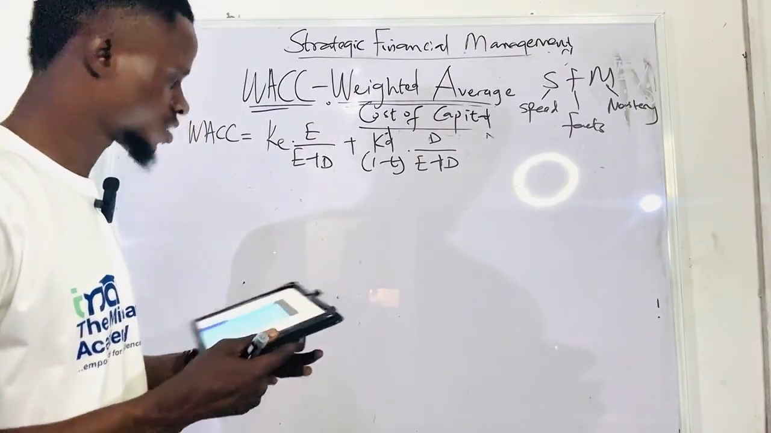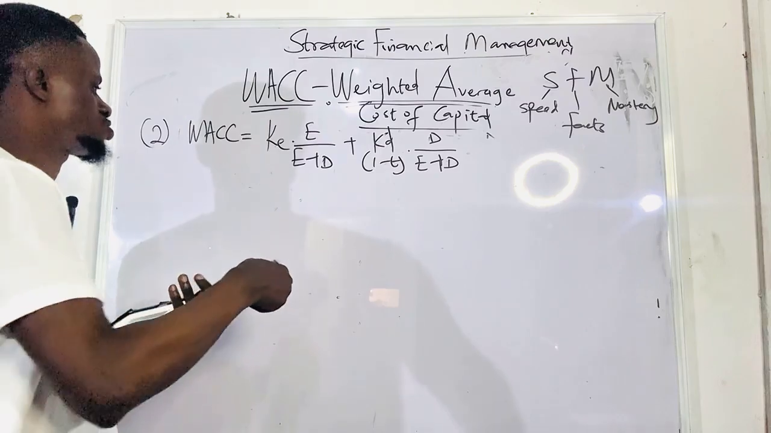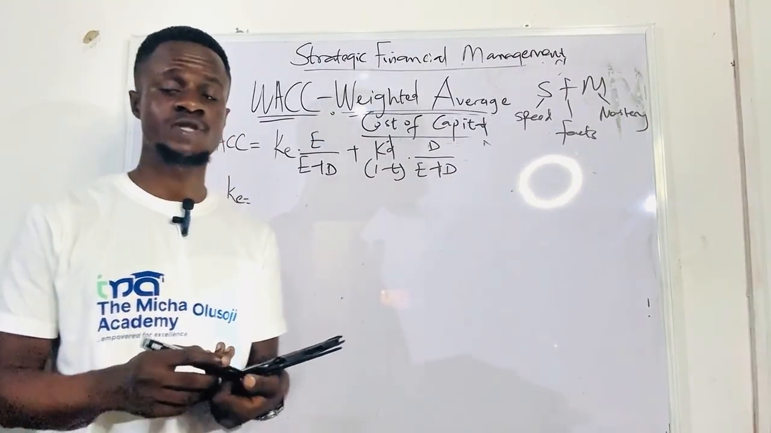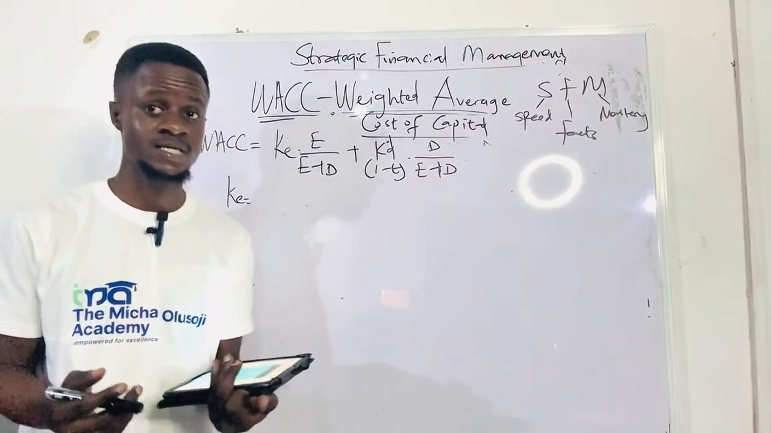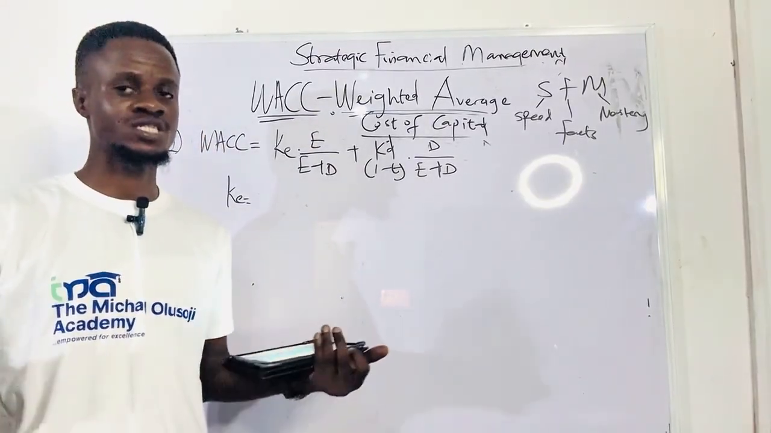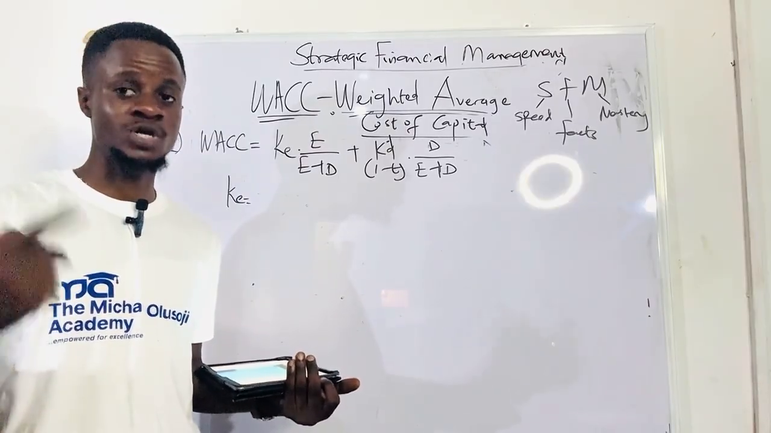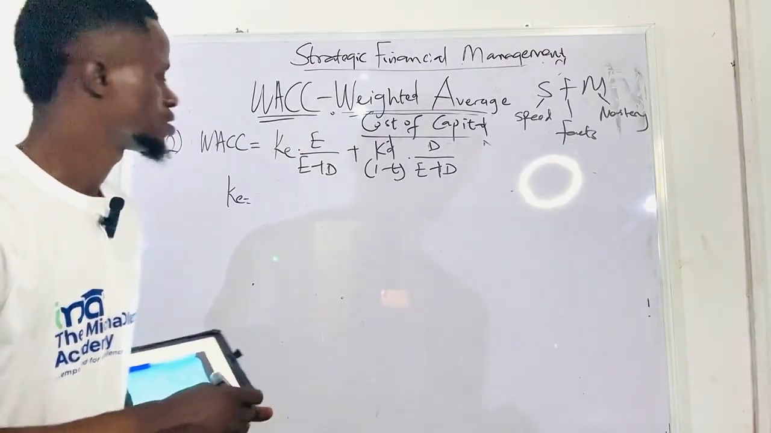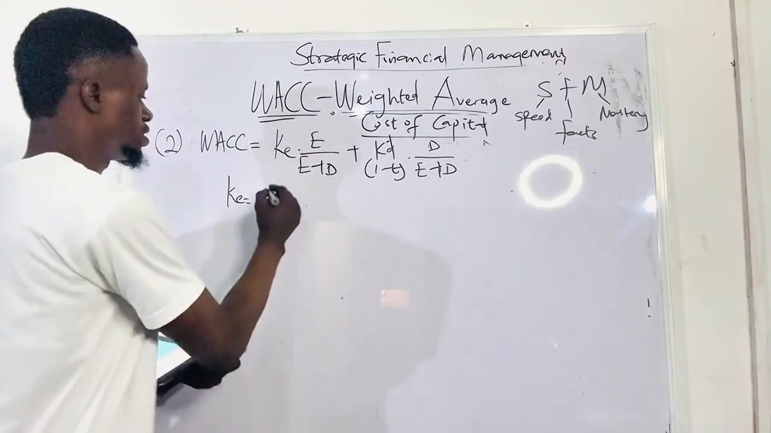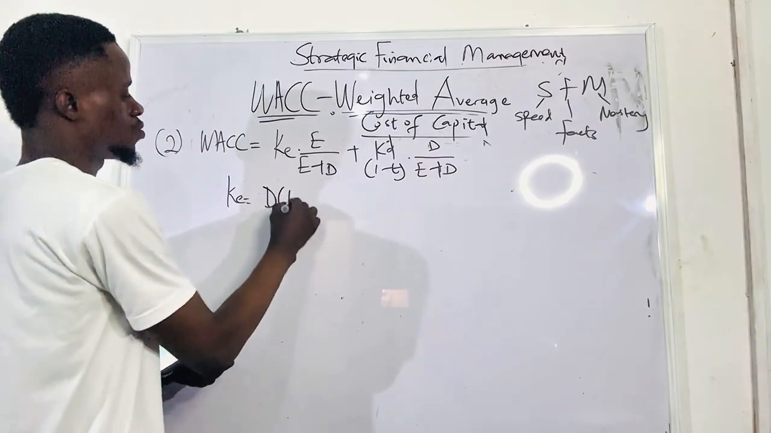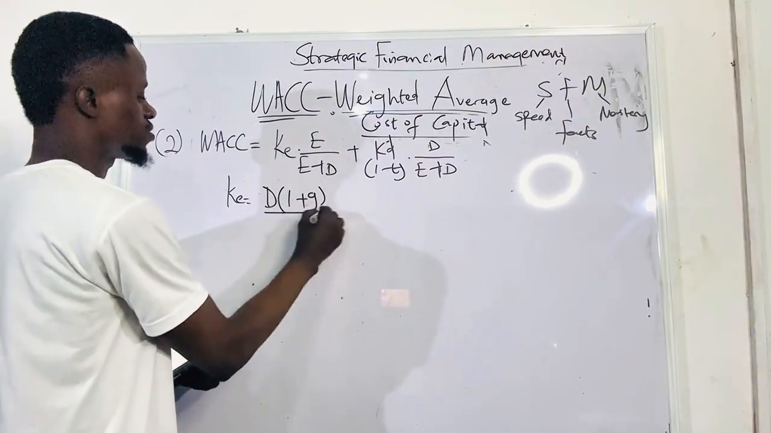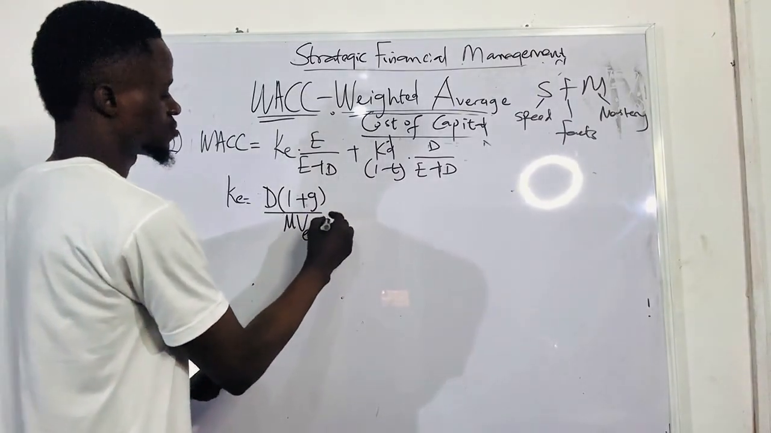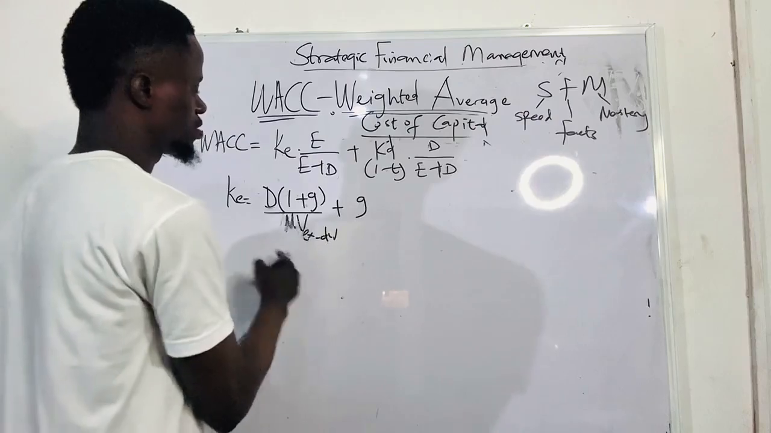All right, so let's get the cost of equity. How are you going to get cost of equity? We are given information about dividend, right? That should signal to you that we can use the dividend valuation method to determine our cost of equity. What is the formula? It is dividend times 1 plus G when we have growth, over market value ex-div, plus G. That is the formula.